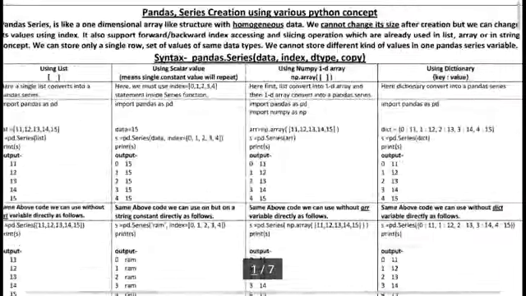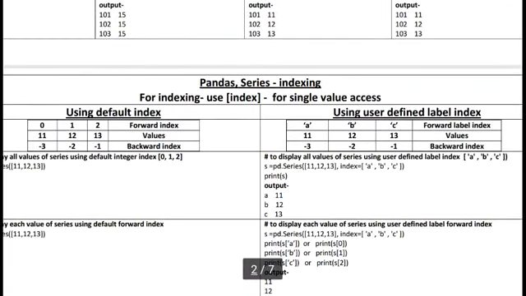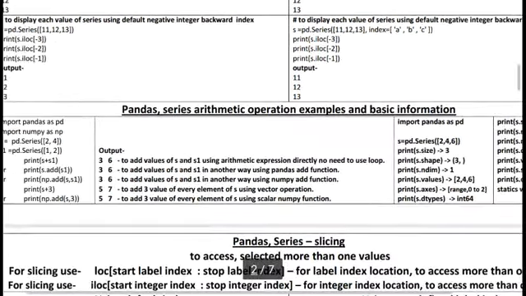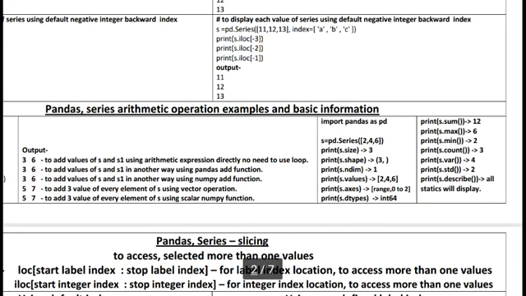So today I discussed how to create a series using different methods, how to show each and every value using indexing, forward and backward indexing, and default index or user defined index methods. Or we can simply say the arithmetic operations of pandas series, and the basic information we get using different pandas series methods. Okay, thank you students.